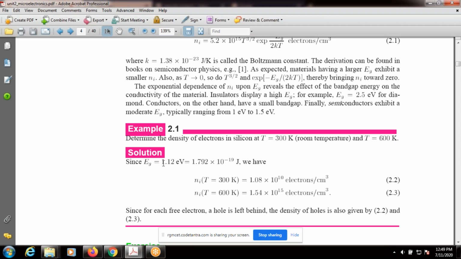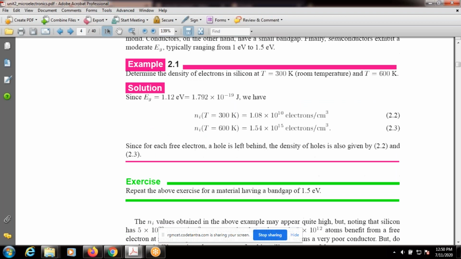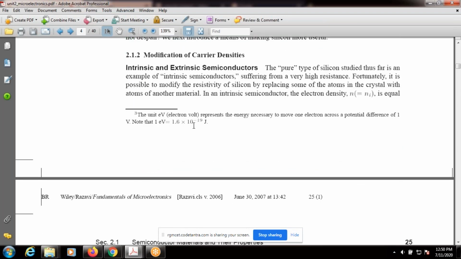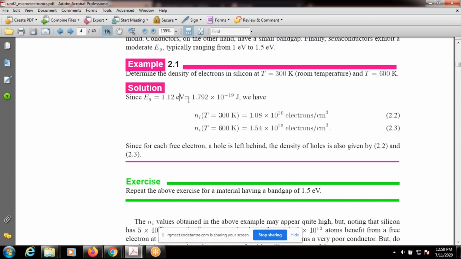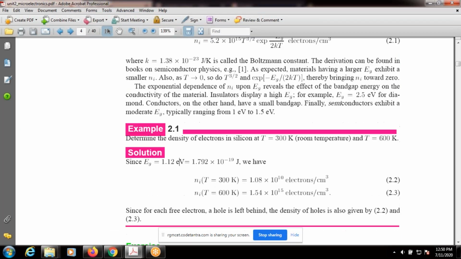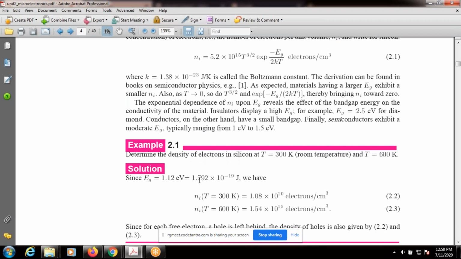You know the band gap energy in silicon is 1.12 electron volt. 1 electron volt is equal to 1.6 into 10 power minus 19 joules. So 1.12 is multiplied with 1.6, and the resultant value is 1.792 into 10 power minus 19 joules.